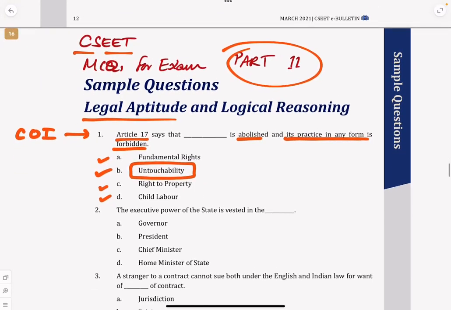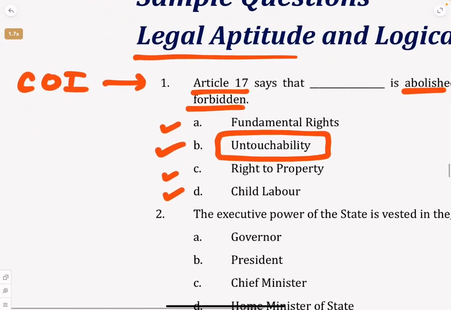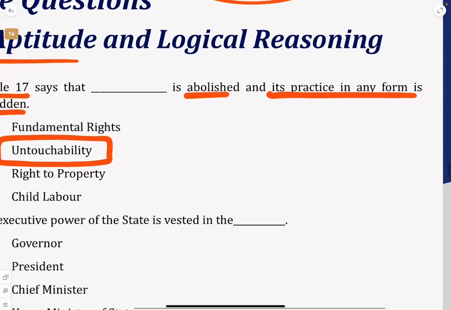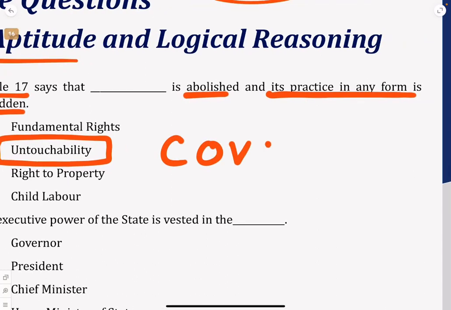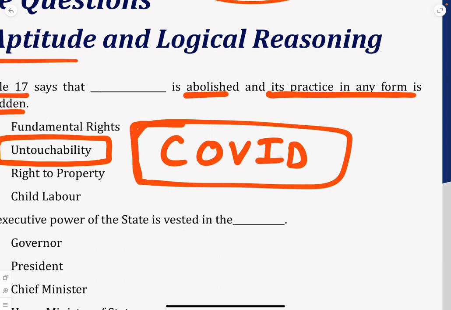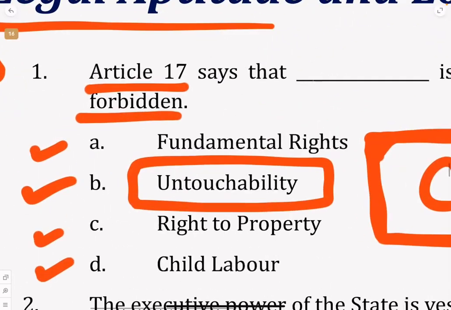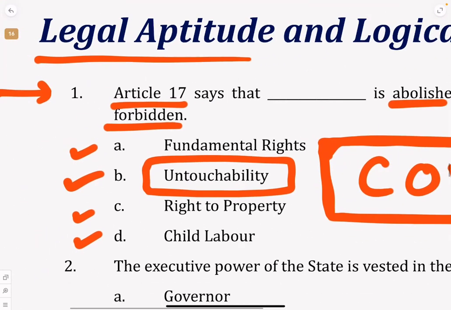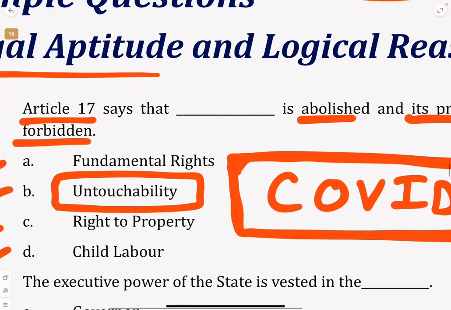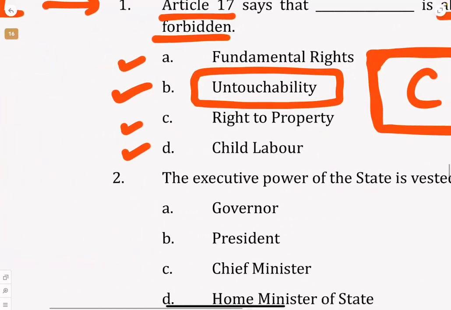That is Article 17. Of course, during the COVID time, you cannot touch anyone, but that is not related to religion, that is related to health. So that is different. Basically, they're talking about differentiating people because of their lower caste or higher caste. That is forbidden, that is abolished by the Constitution of India, Article 17.